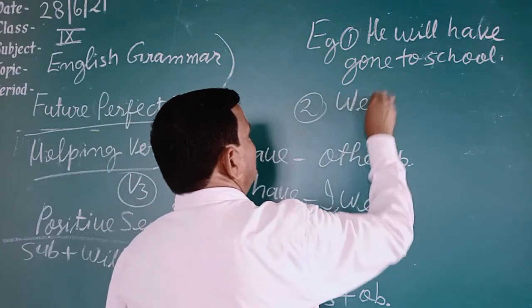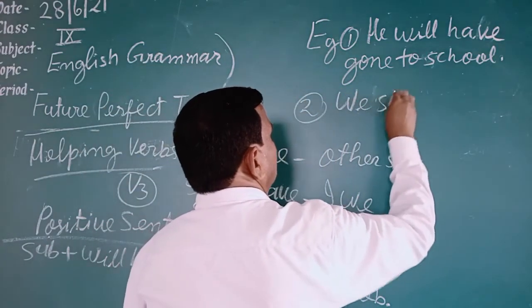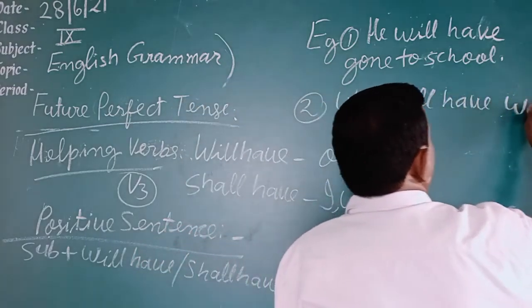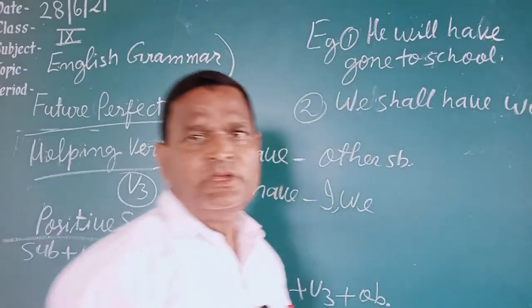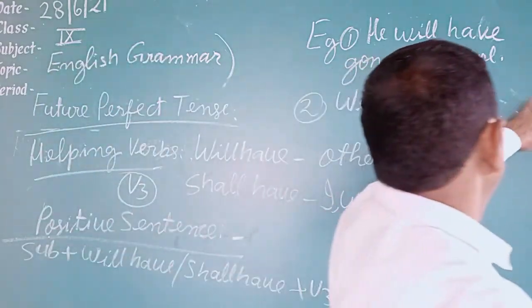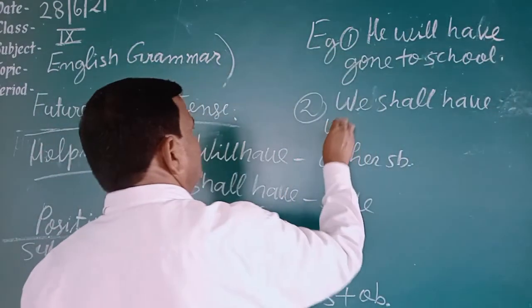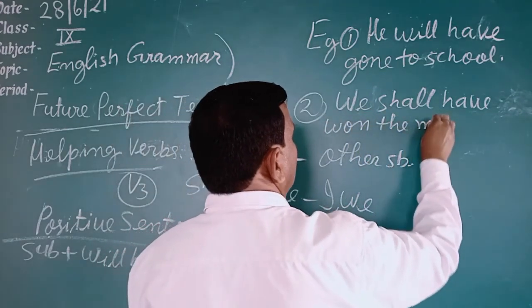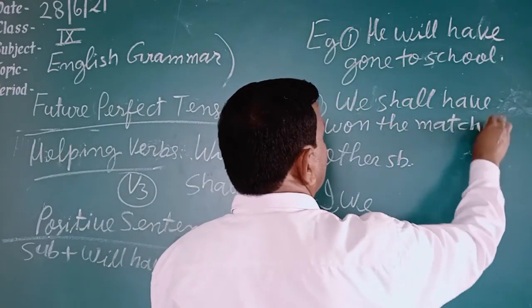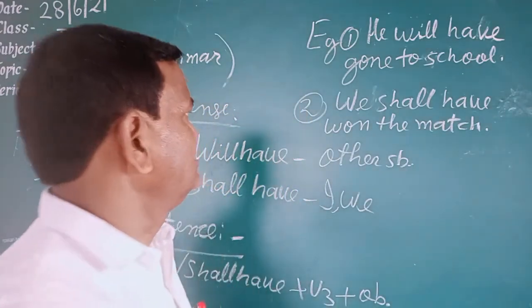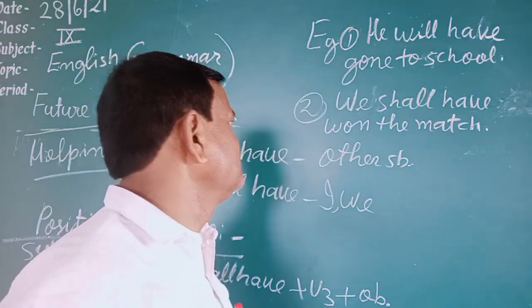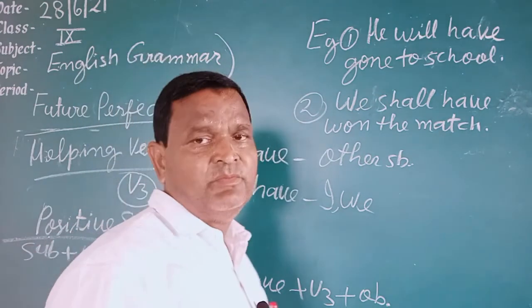We shall have won the match. We shall have won the match. This is the first sentence of future perfect tense. He will have gone to school. We shall have won the match.